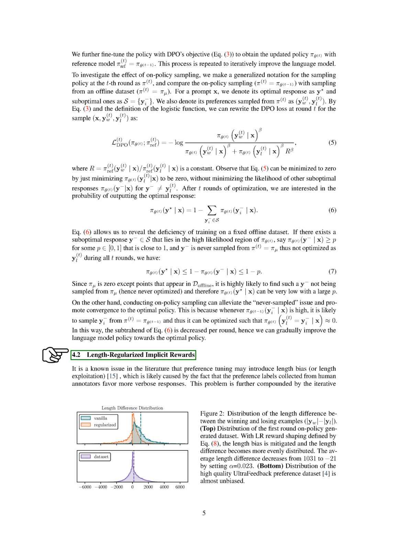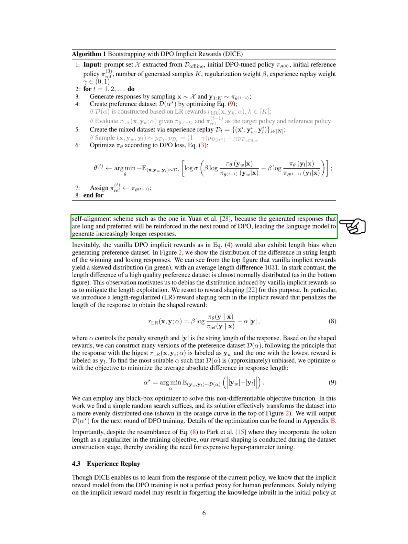Section: Length Regularized Implicit Rewards. In this section, we discuss the issue of length bias in preference tuning and how it can affect the responses generated by language models. We acknowledge that human annotators tend to prefer longer responses, leading to a bias towards verbosity in the collected preference labels. This bias is exacerbated by iterative self-alignment processes, where longer and preferred responses are reinforced, causing the language model to generate even lengthier outputs over time.